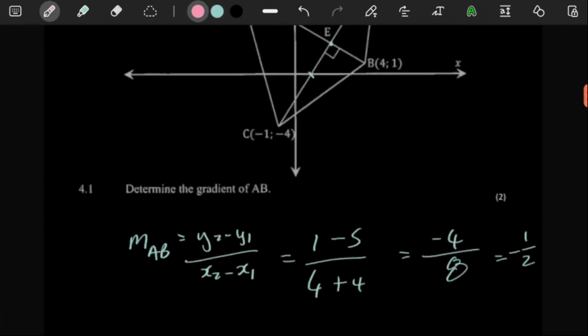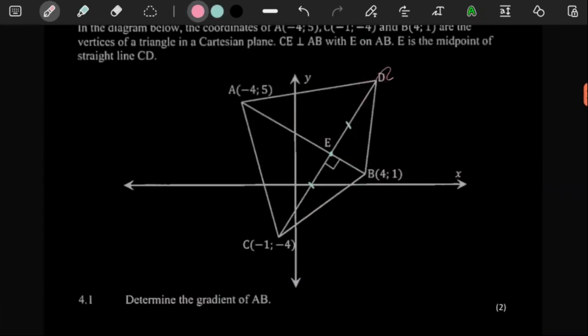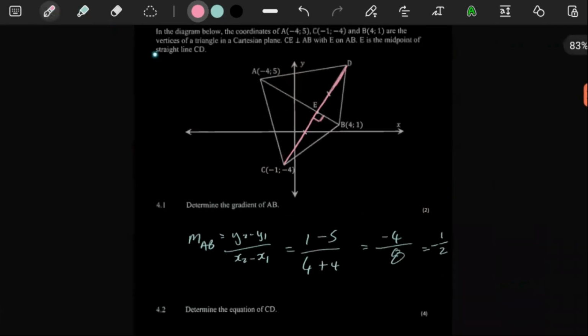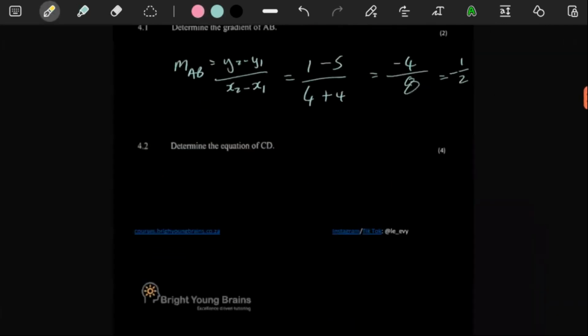So for 4 marks, it says determine the equation of CD. Getting the equation of CD, the one thing that is clearly important is to make use of the gradient that we have just worked out. Remember, this gradient here, we need it for the gradient of CD because they are perpendicular. Remember, lines that are perpendicular, if you multiply their gradients, they will always be equal to -1.